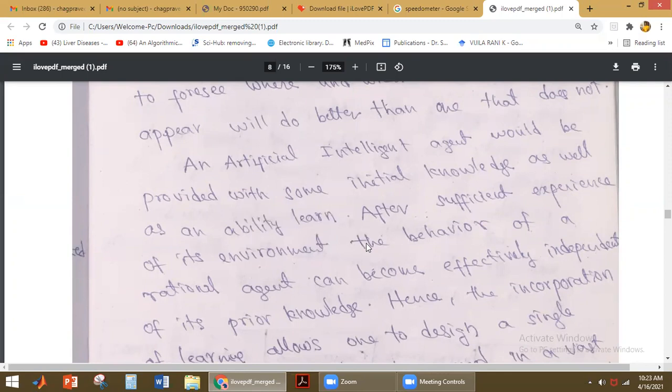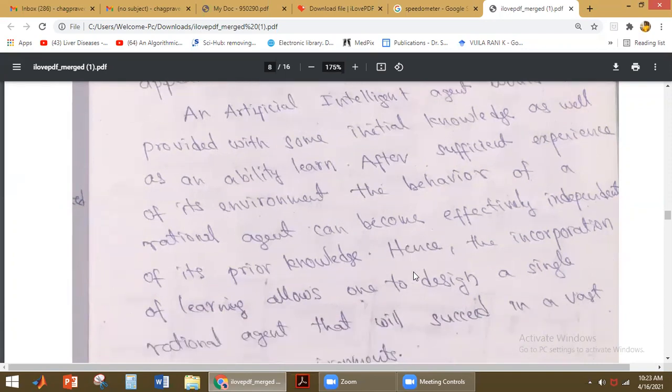Okay, after sufficient experience of its environment, the behavior of a rational agent can become effectively independent of its prior knowledge. So after getting some experience, it does not depend on its prior knowledge because it has the experience. Okay, so the behavior of the rational agent will become independent of its prior knowledge.